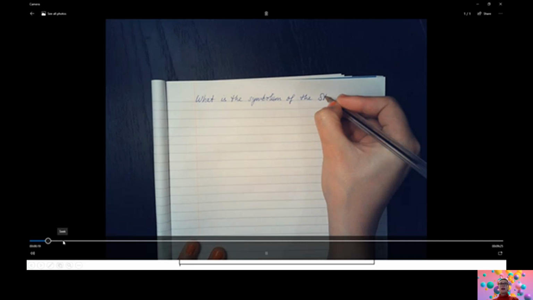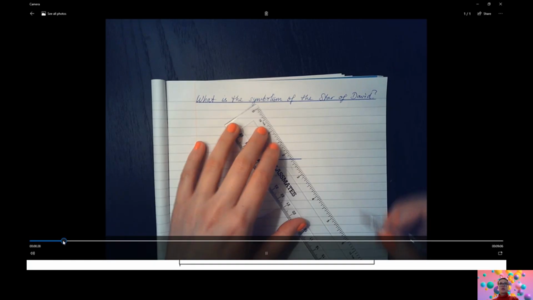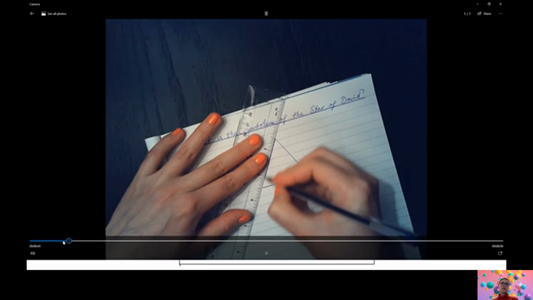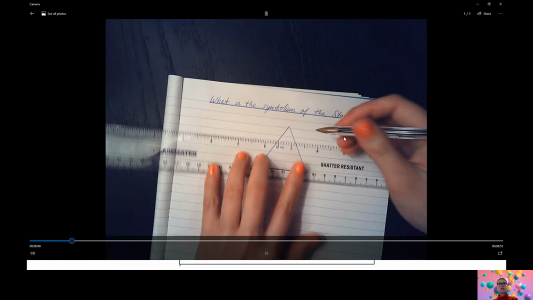And then I would like you to please draw out the Star of David. As I'm drawing it, I am using a ruler to draw the straight lines. I have one triangle pointing up. That's the one that symbolizes God because it's pointing to the sky. And I did my little dots there before I drew the lines just to make it a bit easier to show where I was going.